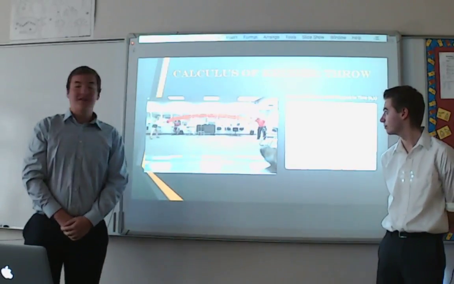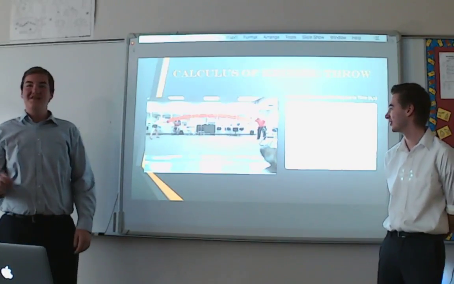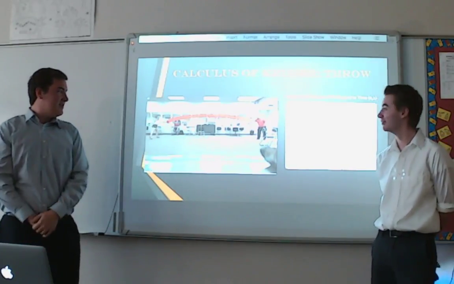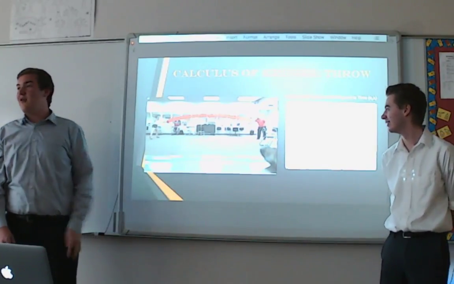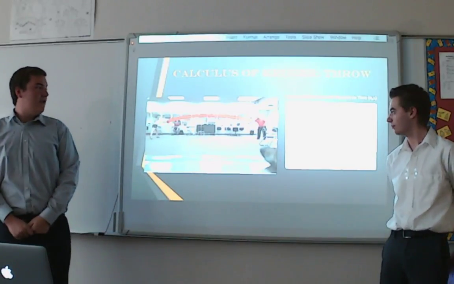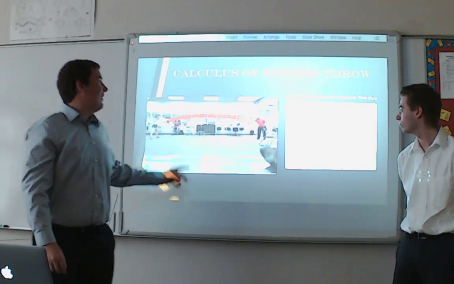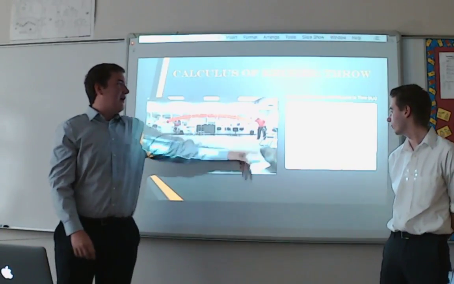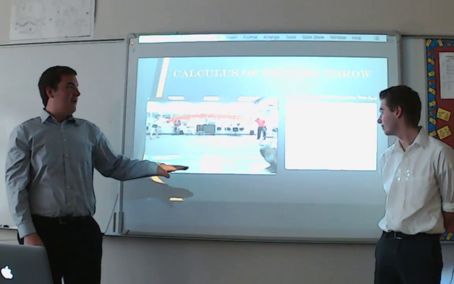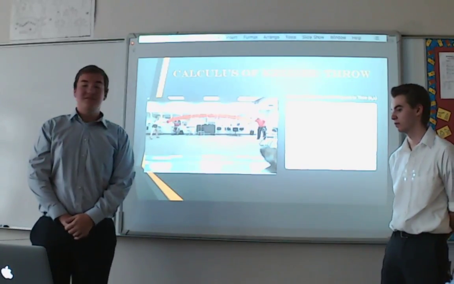All right, so after we took this video, we could put it in Capstone to plot each point of the flight of the disc, as shown by the red crosshairs. Since we took this video ourselves, we could put a meter stick in to make sure we had the 1 meter reference point instead of trying to figure out where it would be on the video itself. Using all of this data, we created a graph of horizontal distance with respect to time, x being time and y being the horizontal distance, and we're looking at that from 0 to 1.